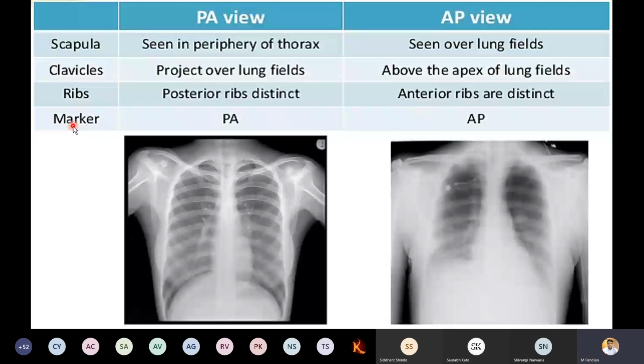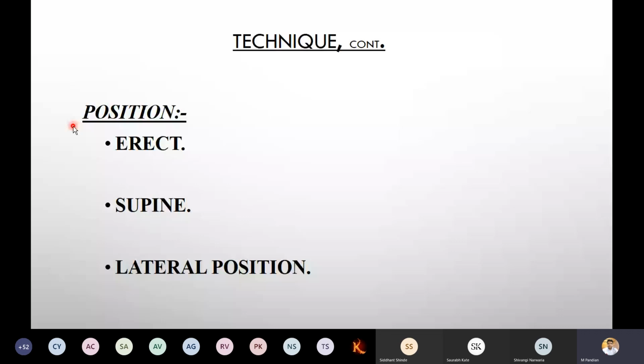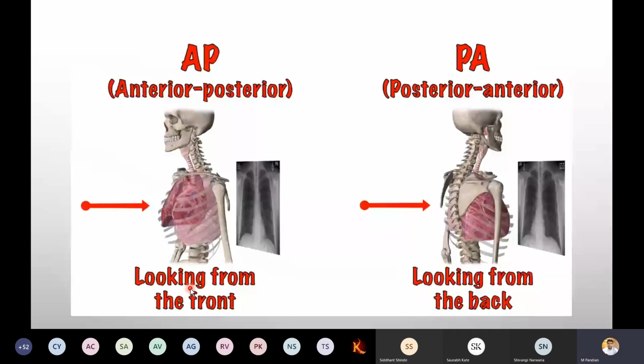Now, position. The patient has to maintain certain things when they take the X-ray. First is erect position. The spine should be prominent, and the lateral position we take accordingly. So now, see, this is the AP, this is the PA view.